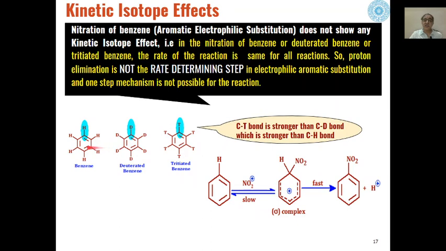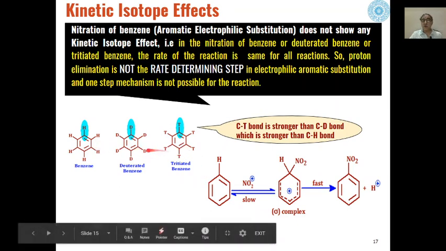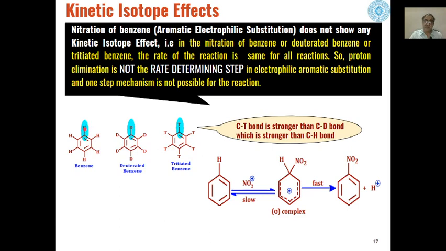Because the rate of reaction is the same for all the cases, that means the breaking of this bond, carbon hydrogen bond or carbon deuterium bond or carbon tritium bond, should not be the rate determining step, because if this is the rate determining step, then the rate of these reactions will be different for differently substituted isotopes.